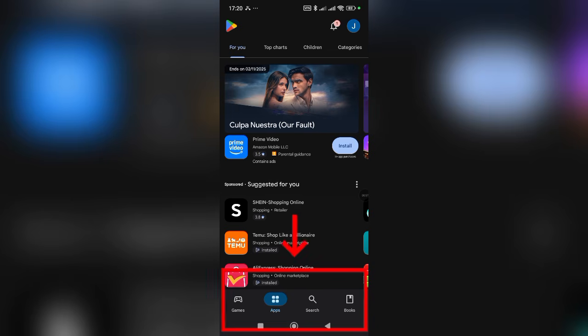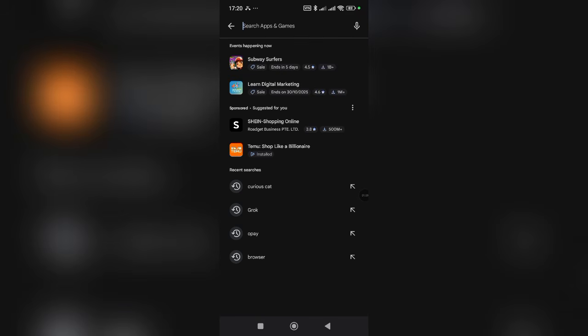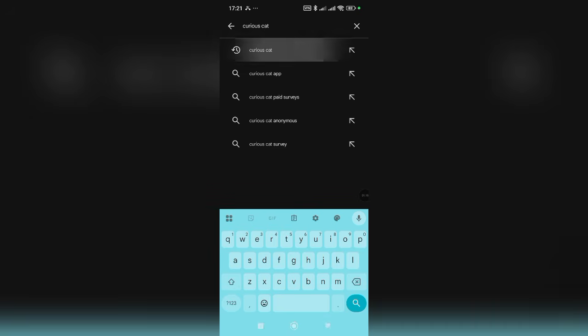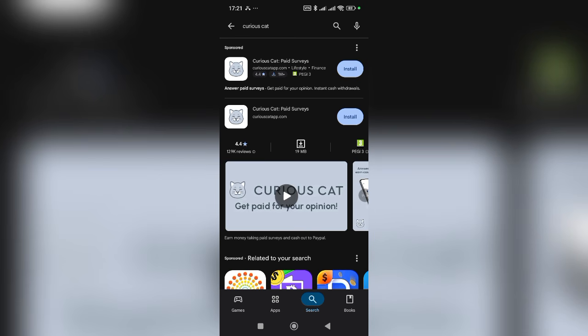So what we are going to be doing now is to come down right here. You can see we have different options. You can compare this with the previous one. So this is actually a UK Play Store. Now we are going to be searching for this particular survey. I'm going to be showing you what no one will tell you on this particular survey. This is actually a simple one for anyone who wants to start surveys. If you go ahead using your Nigerian Play Store to get this particular app, you are not going to be getting it other than by following the process I just showed you.